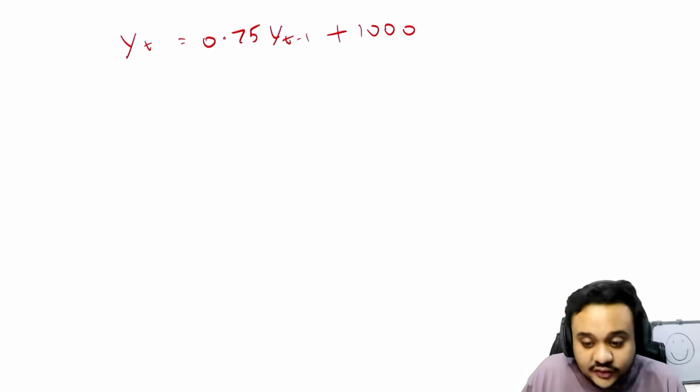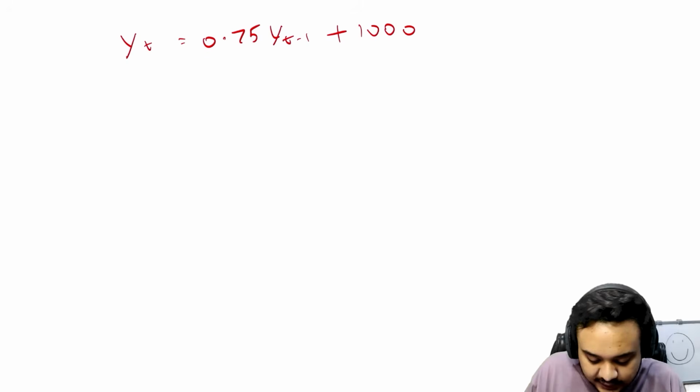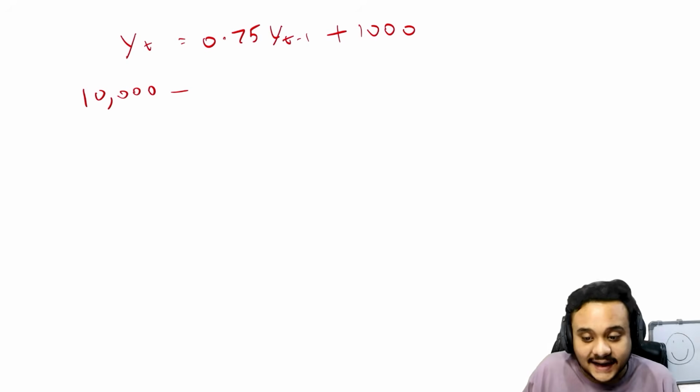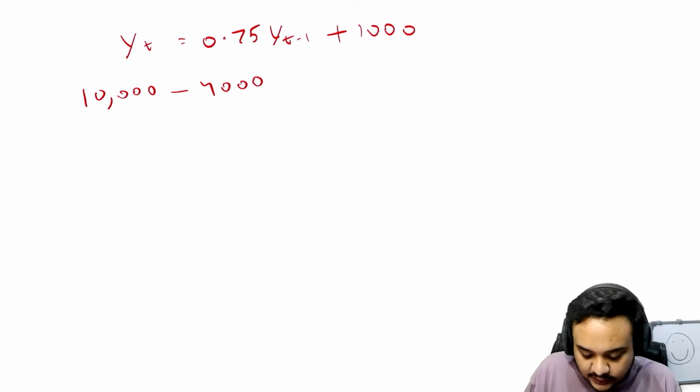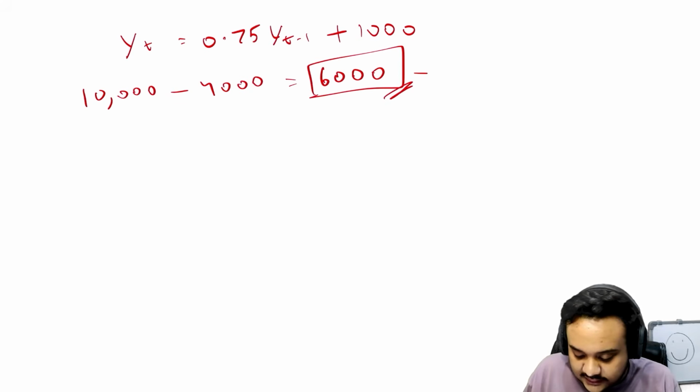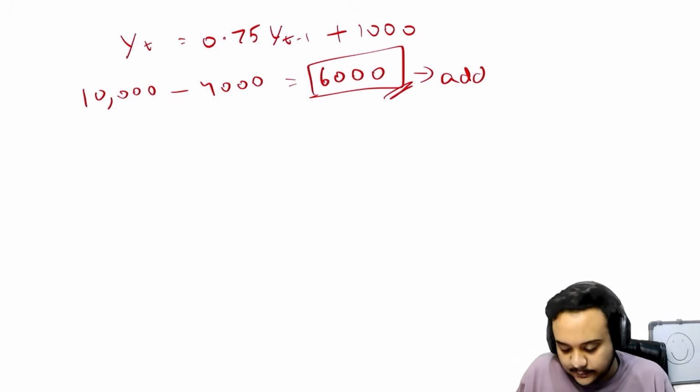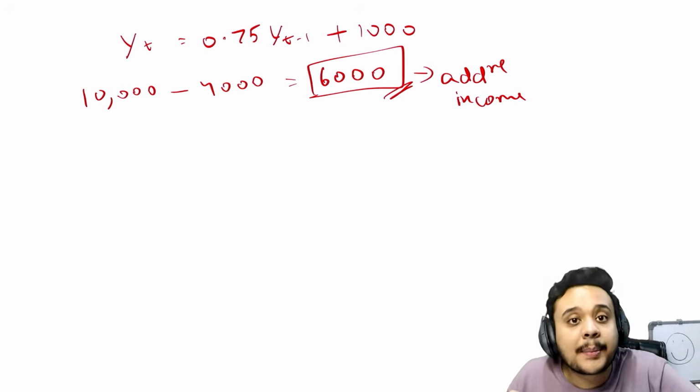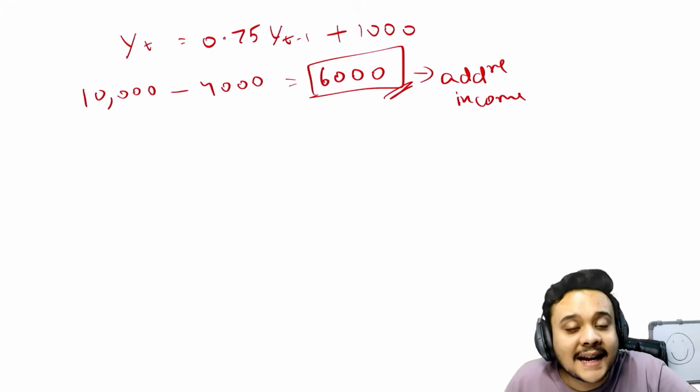Okay, so now that we have the steady state income, which is 4000, what we are going to do is find the income gap. The income gap here is the initial income, which is 10,000, minus the steady state income, which is 4000, which gives us 6000. What is this? This is additional income above the steady state income.